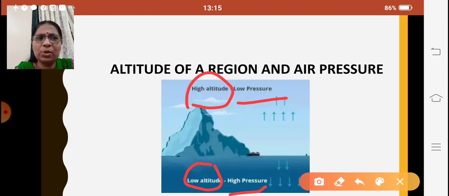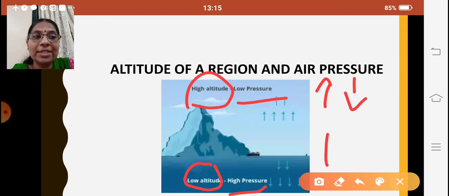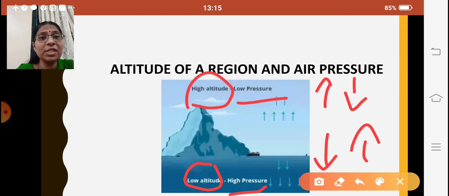At low plains the air pressure is high, and when you start going to higher altitudes, the air pressure decreases. High altitude, low air pressure; low altitude, high air pressure.